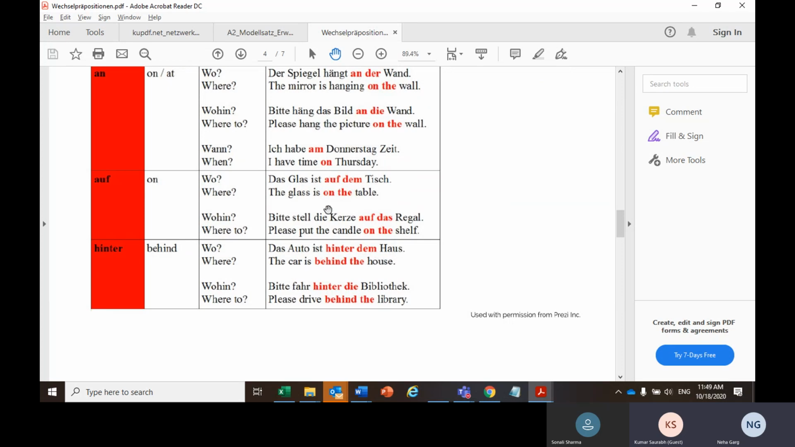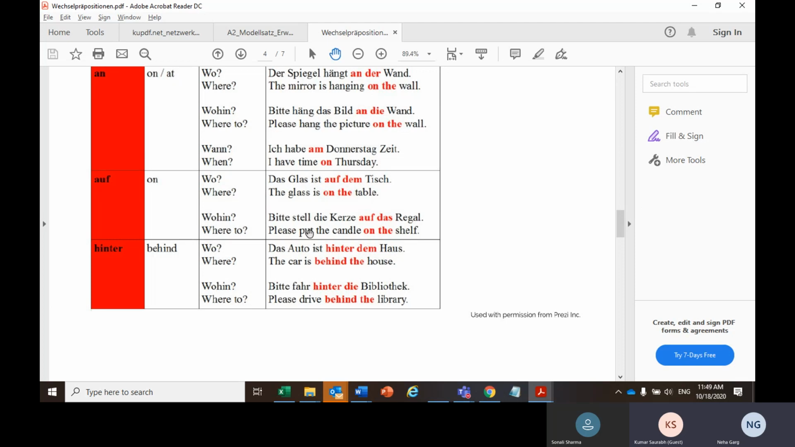So talking about examples for auf: Das Glas ist auf dem Tisch. Tisch is der Tisch, so that would become dem. There it becomes dem. Similarly for wohin: Bitte stell die Katze auf das Regal. Here somebody is requesting you to put something, so there will be a movement. Something is not there already.